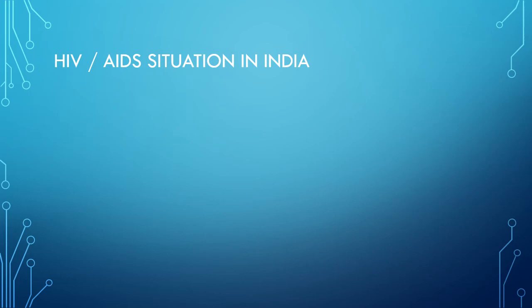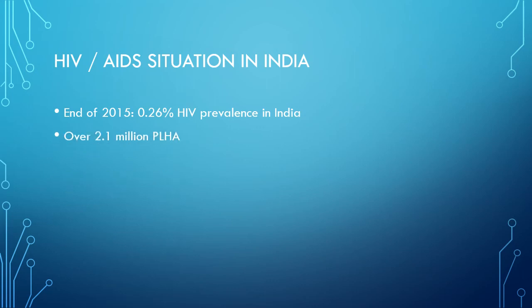Now the HIV/AIDS situation in India. By the end of 2015, the adult HIV prevalence in India was reported as 0.26%. The number of PLHA, that means people living with HIV/AIDS, was over 2.1 million. Andhra Pradesh was the worst affected state, followed by Maharashtra and Karnataka in terms of PLHA.